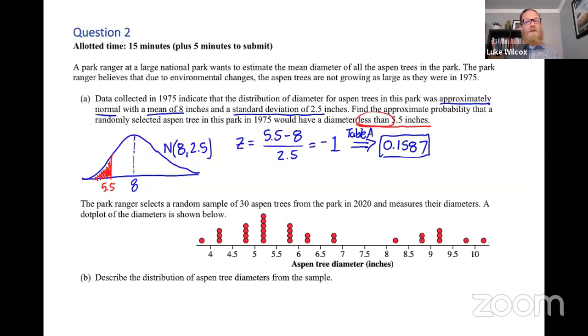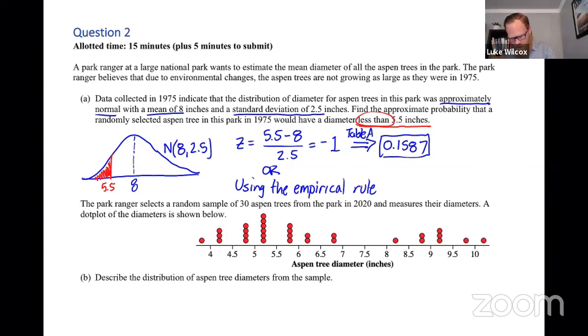Now, that is not the only way to do this question. I could imagine some students who might have used the empirical rule here, also known as the 68, 95, 99.7 rule. So the other way we could approach this is, say, using the empirical rule. We know that 68% of the data should be within 1 standard deviation of the mean. Now, if 68% of the data is here, then we have 32% on the outside, which means 16 and 16.